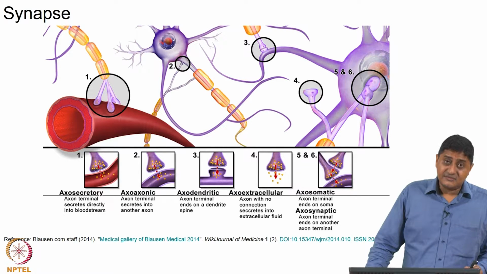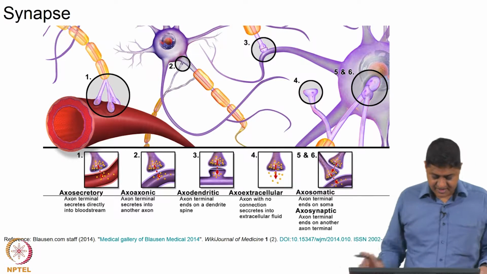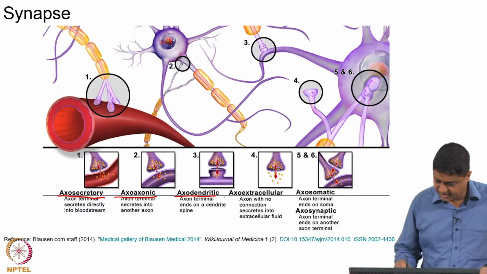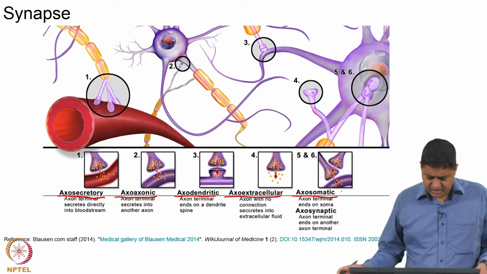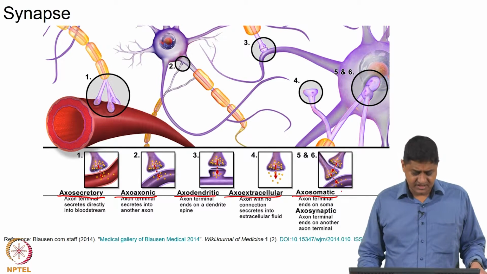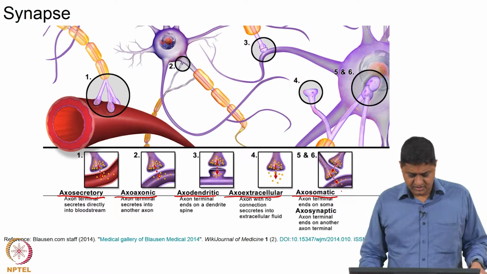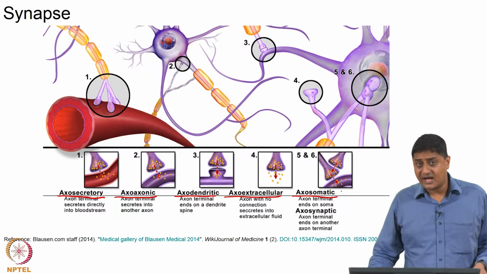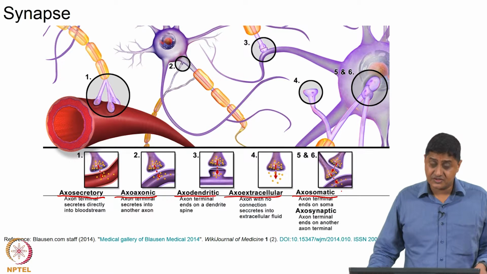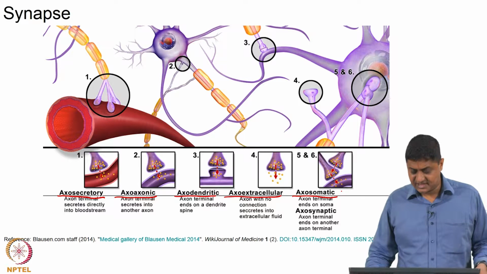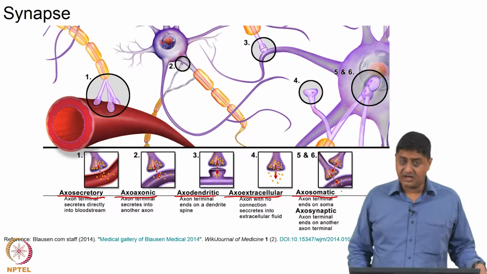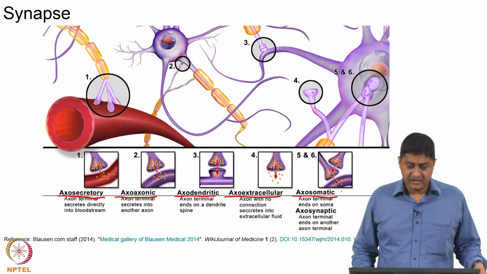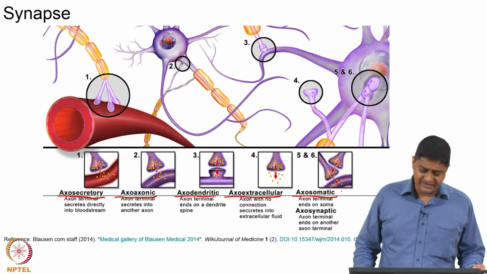In general, synapses can be classified into multiple types: axo-secretory, axo-axonic, axo-dendritic, axo-extracellular, and axosomatic. Depending on what the destination is, if the terminal is secreting into the bloodstream, it is called axo-secretory. If it is into another axon, that is called axo-axonic. If it is into a dendrite, it is called axo-dendritic, etc. Depending on the destination cell, the chemical synapses are classified.